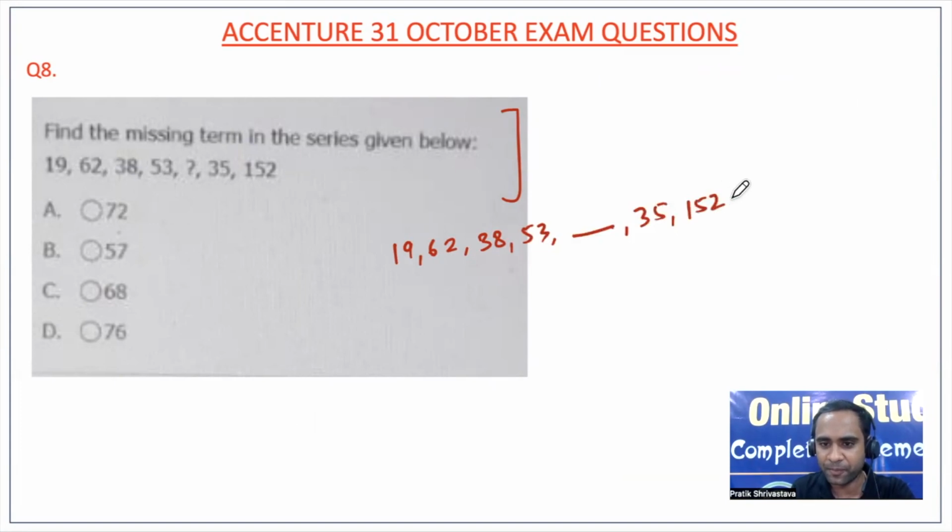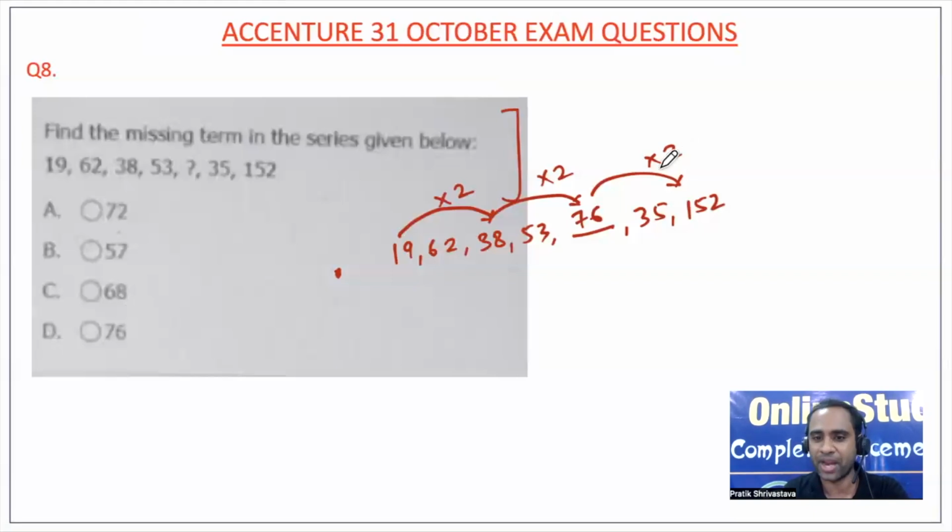Now find the missing number in the series given below: 19, 62, 38, 53, and then 35, and then 152. So here if we try to see, 19 into 2 will be 38, and 38 into 2 will be 76, and 76 into 2 will be 152, right? That means it is very clear the missing number will be 76.